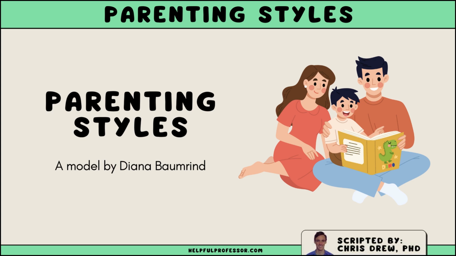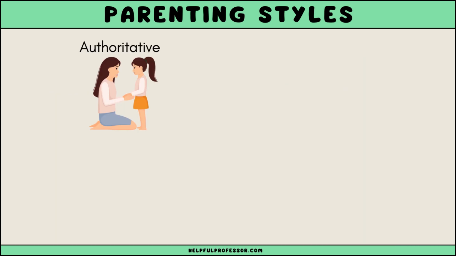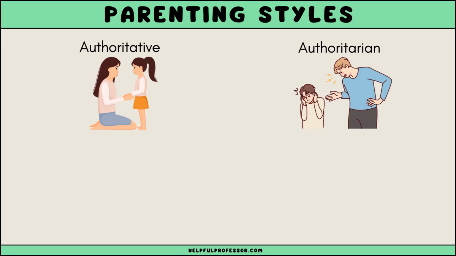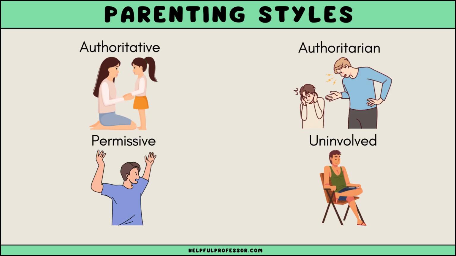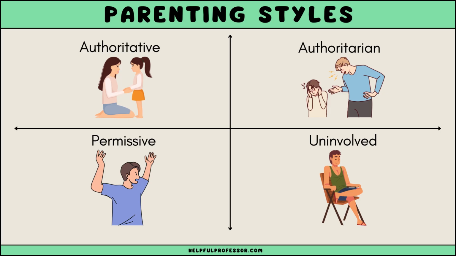The four parenting styles proposed by Diana Baumrind are the authoritative parent, the authoritarian parent, the permissive parent, and the uninvolved parent. Each style has different rules and ways of talking to children. Baumrind placed the parenting styles on a chart.